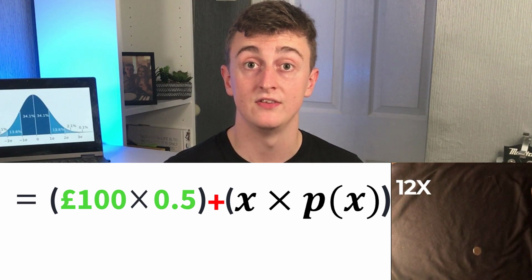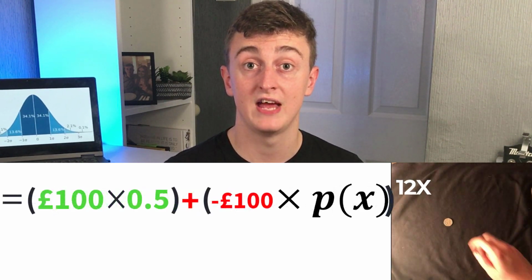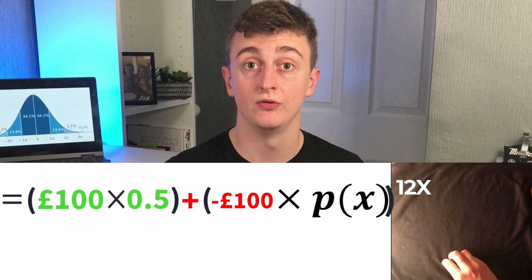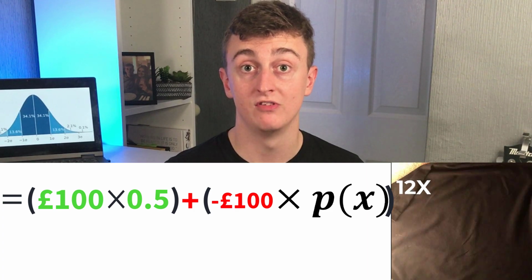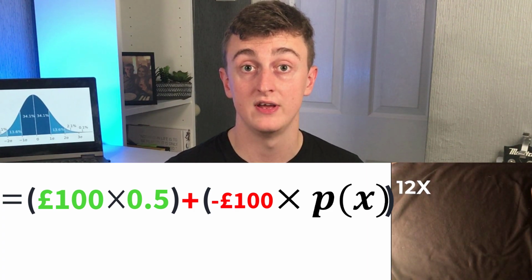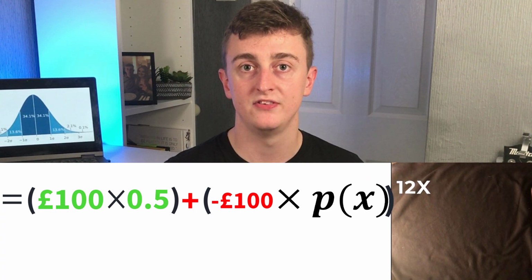So that is if the coin lands on tails. So if the coin lands on tails, x equals minus 100. Remember, x is what you win. So it lands on tails, we obviously lose all of our stake, we win nothing, we lose the full stake, which is £100.